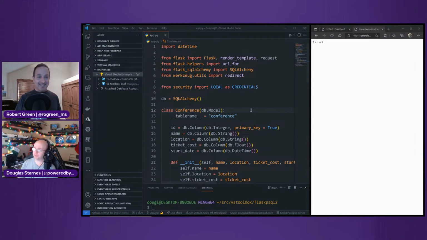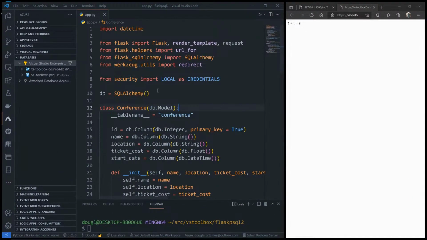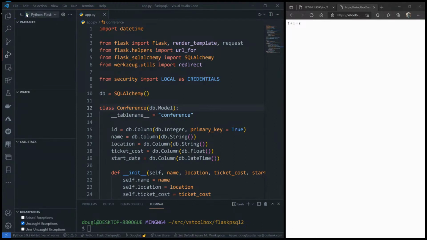Again, like I said, the star of the show is Visual Studio Code and the process that you go through. But I've also got over here, because I want to show you that this is just the PostgreSQL that you already know and love if you're already using it, a file called security that I'm not going to show you because it's got passwords and everything in it. However, I've got a dictionary called local and a dictionary called Azure. Local will go to my local PostgreSQL database. That's one time that I am going to have to leave Visual Studio Code, but it's not on Azure, so it's okay. I believe I have this set up to where I can run it from here.